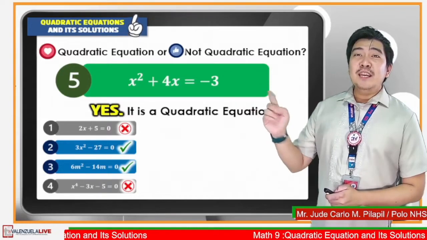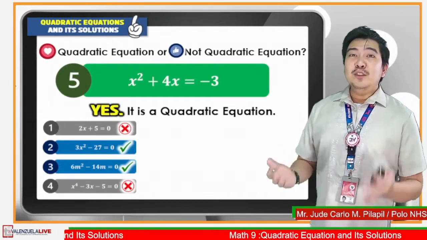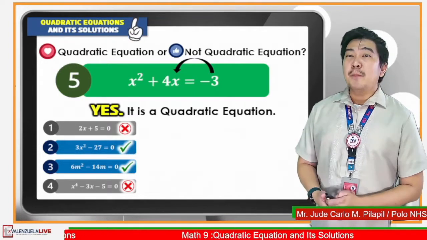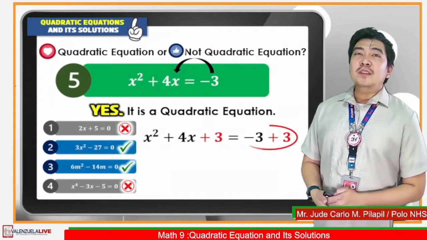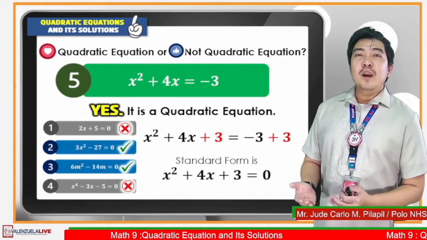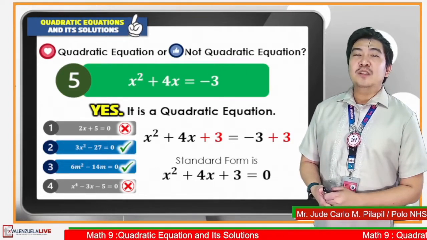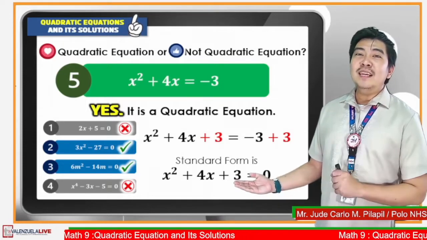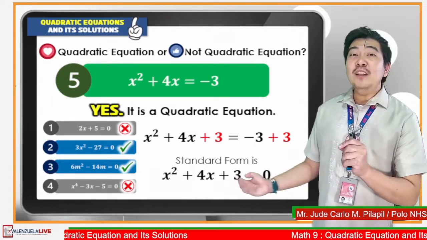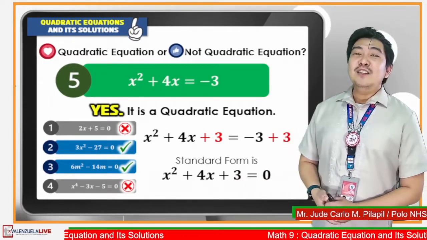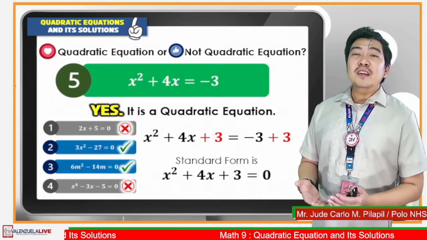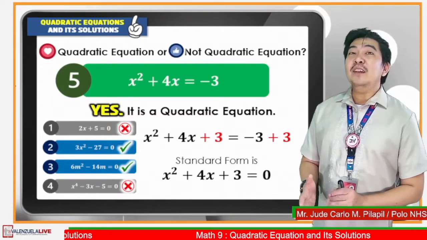But we need to rewrite this one in its standard form. We can do that by eliminating negative 3 in the right side of the equation using addition property. Let us add 3 to both sides of the equation. By simplifying the terms, we will obtain x squared plus 4x plus 3 is equal to 0. So this equation is already written in its standard form. The quadratic term is x squared that has an a value equal to 1. The linear term is 4x that has a b value equal to 4. And then the constant term is 3 that has a c value equal to 3.